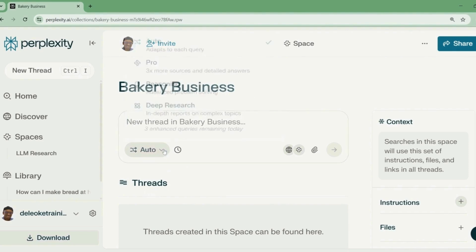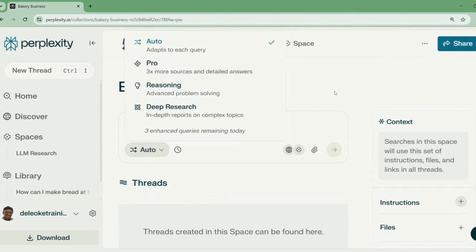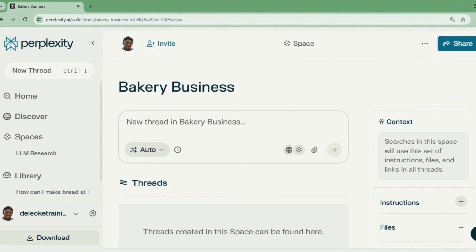I have all the same options for me under these searches, but it now means that they are all together, if you like, in the same folder. So if I'm doing research on a business or research on an academic paper, I can simply make a space for that and do all my searches, so all my threads will be under that bakery business. It makes it easier for me to come back to them. In all of these searches, notice that you've also got attachments. So you can also attach your own documents for your research, which makes it highly useful.